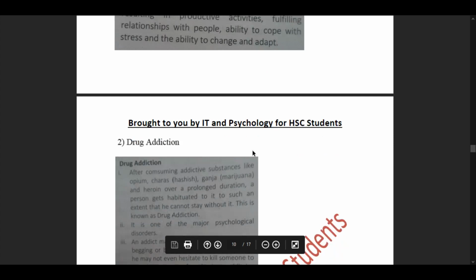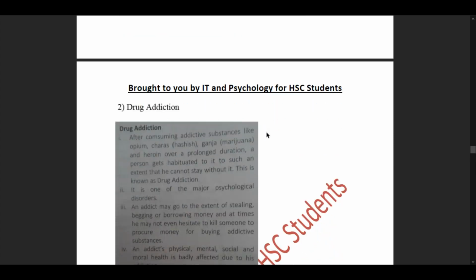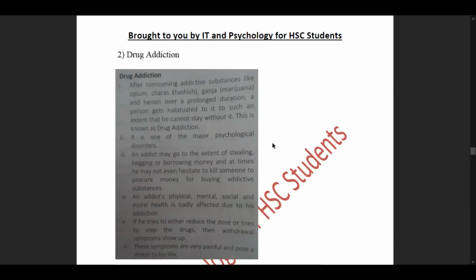Then we move forward to sub question number 2 of our question 4, drug addiction. We'll understand different pointers here as we had understood in our last part of psychological disorders. Our first pointer says, after consuming addictive substances like opium, charas, that is also known as hashish, ganja, marijuana, and heroin over a prolonged duration, a person gets habituated to it to such an extent that he cannot stay without it. This is known as drug addiction.